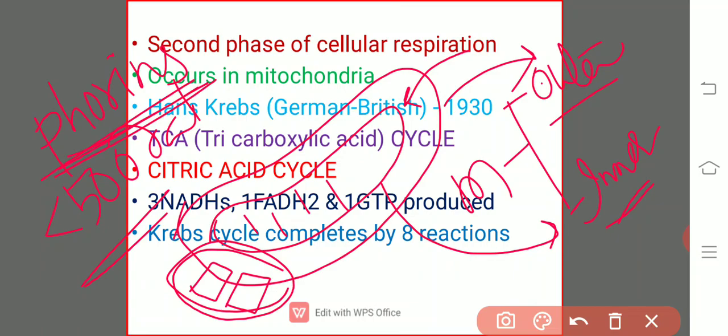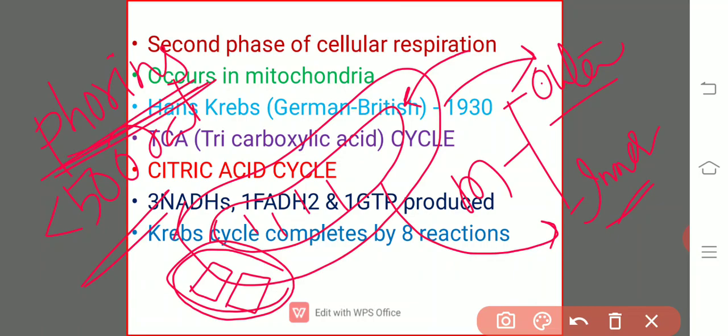Then, the internal membrane is highly impermeable. It never allows any molecule to enter inside usually. The inner membrane is impermeable to molecules, ions and protons.